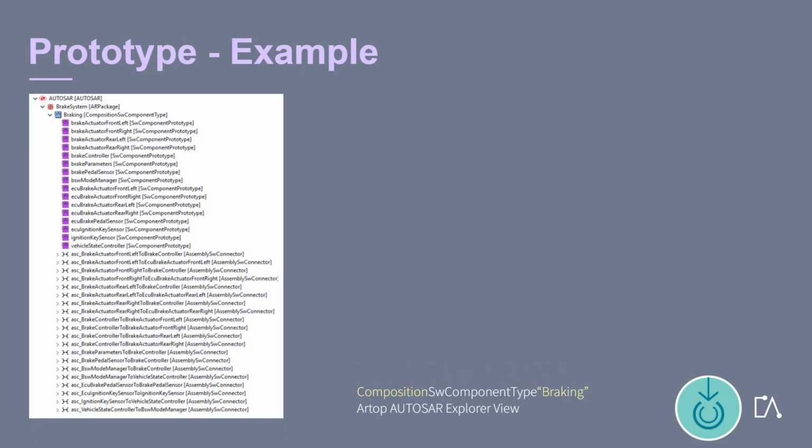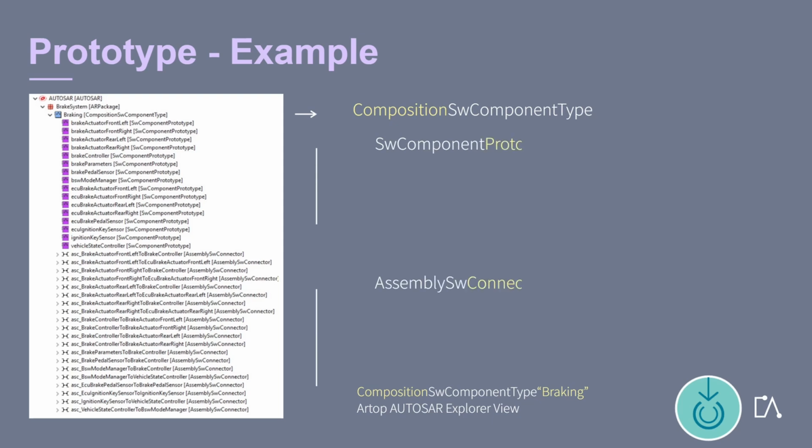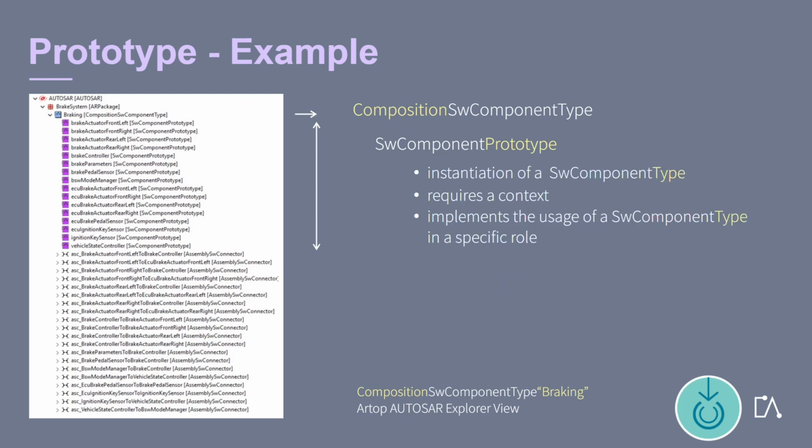Here you see an extract of the RTOP AutoSAR Explorer, showing the composition software component type braking. This composition consists of software component prototypes and assembly software connectors. Software connectors will be discussed later in a separate chapter. A software component prototype is the instantiation of a software component type and requires a context. Therefore, a software component prototype implements the usage of a software component type in a specific role.